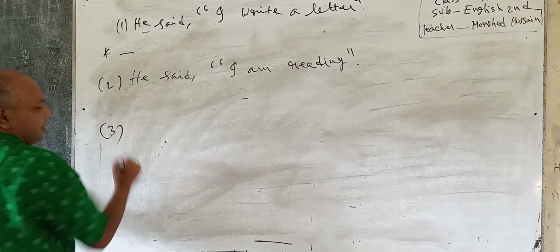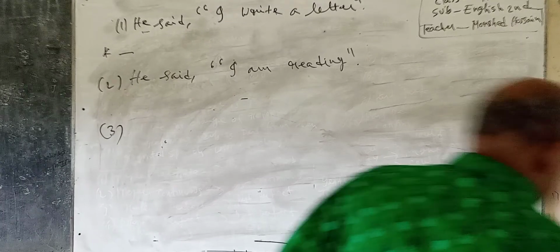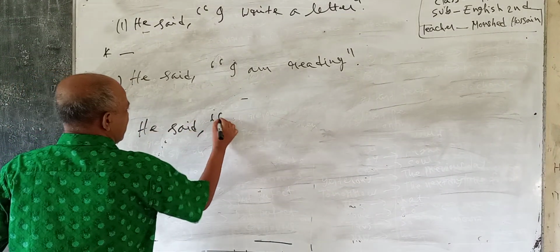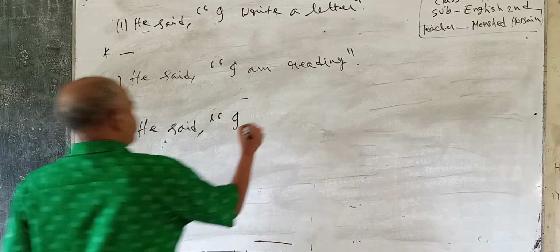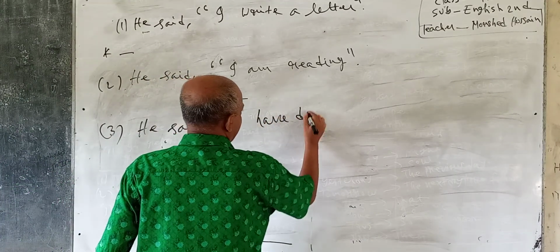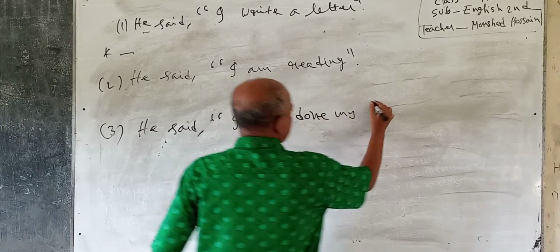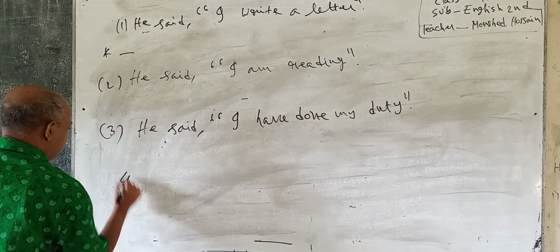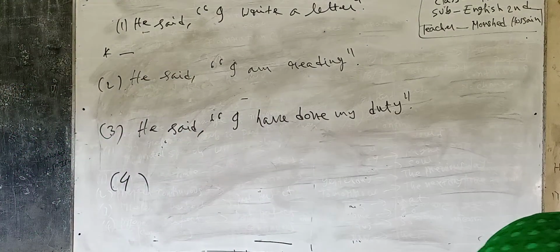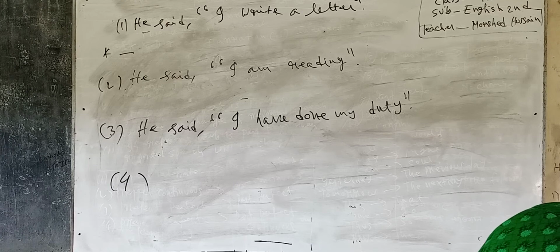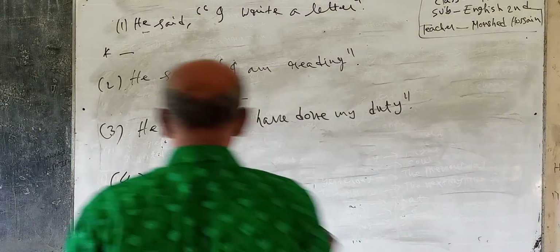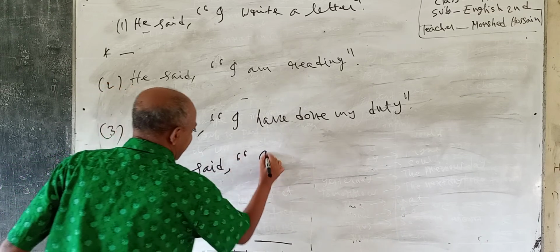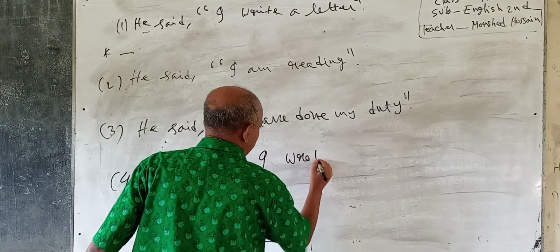Number three, he said, I have done my duty. Number four, he said, I wrote a letter.